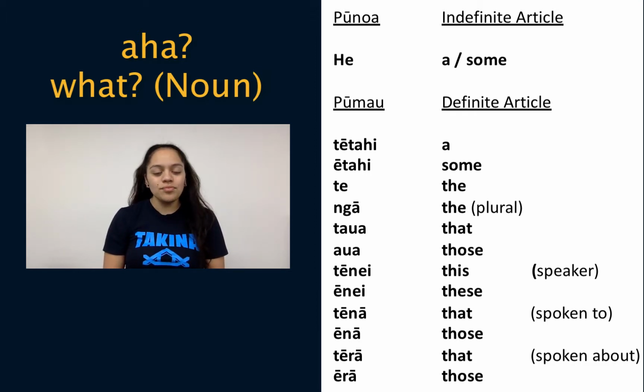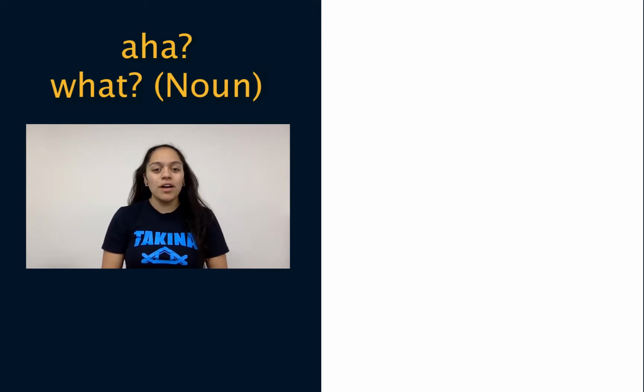They are a, tētahi, some, ētahi, the, singular, te, the, plural, ngā, that, pre-mentioned, taua, those, pre-mentioned, aua, this, tēnei, these, ēnei, that by you, tēnā, those by you, ēnā, that over there, tērā, those over there, ērā.